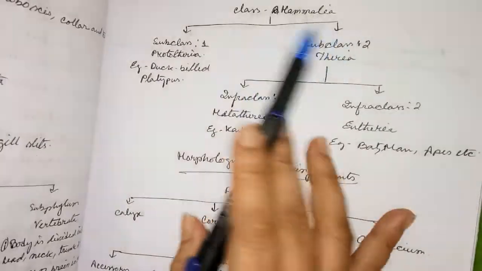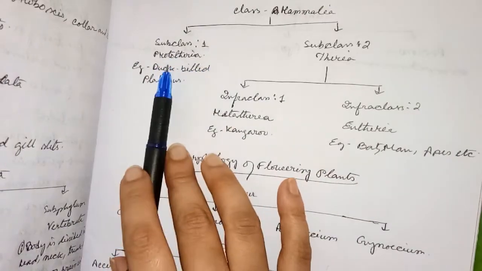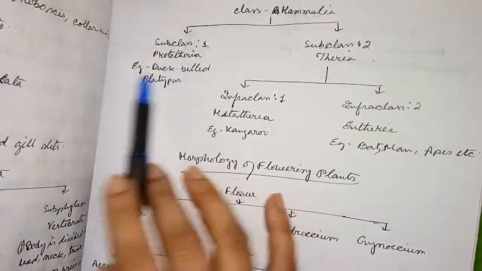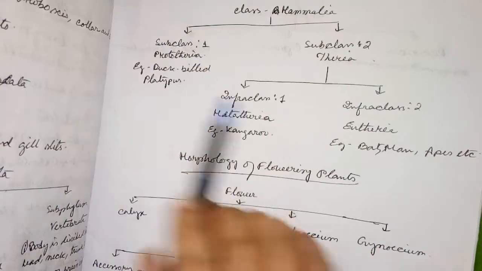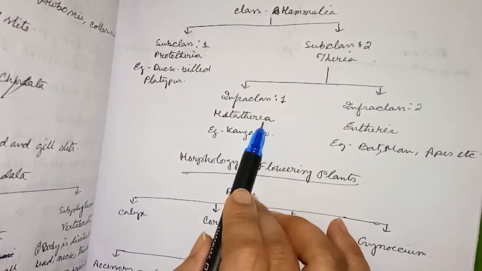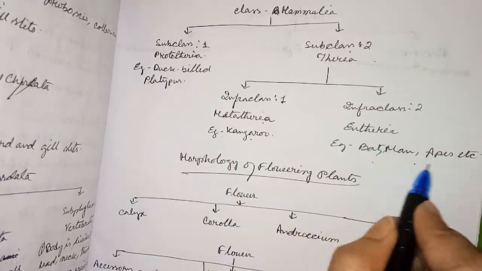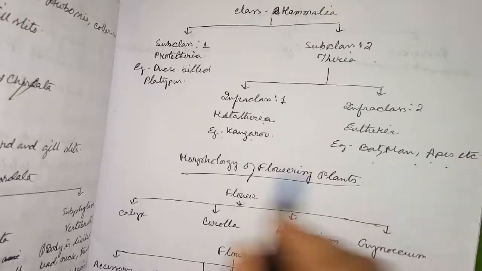Here it is the class Mammalia, which is again divided into two subclasses. Subclass Prototheria and subclass Theria. Prototheria, example duck-billed platypus, and Theria, which is again divided into two infraclasses. One is Metatheria, that means kangaroo, and another one is Eutheria, which means bat, man, apes, etc.